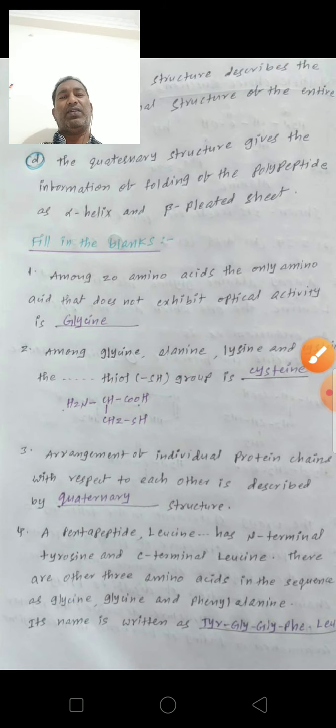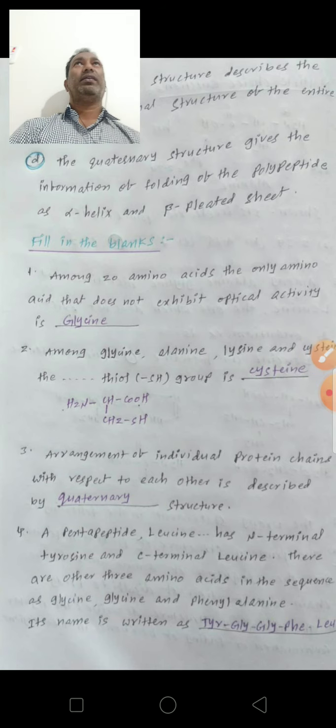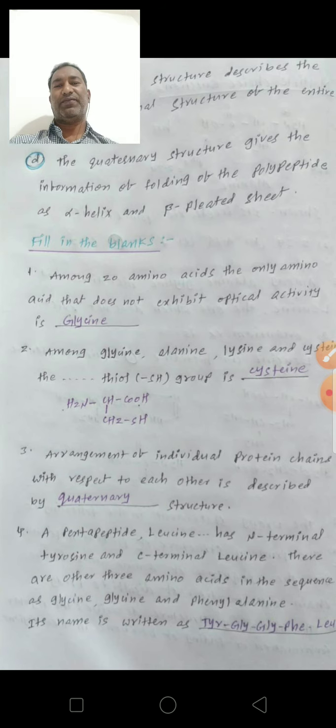Optically active means it can rotate plane polarized light to the right or the left. If any molecule exhibits optical activity, it must have at least one chiral carbon. But glycine does not contain a chiral carbon, so it does not show optical activity.